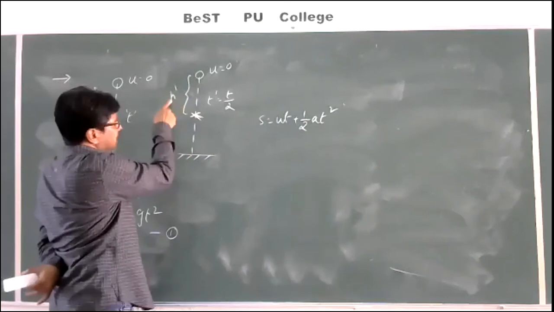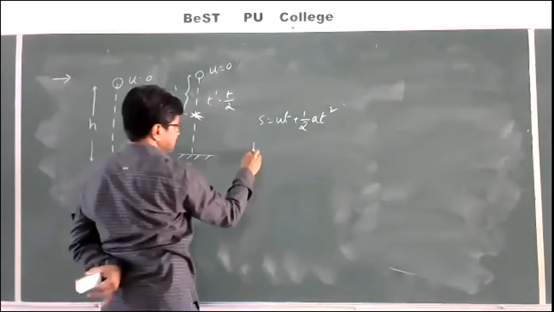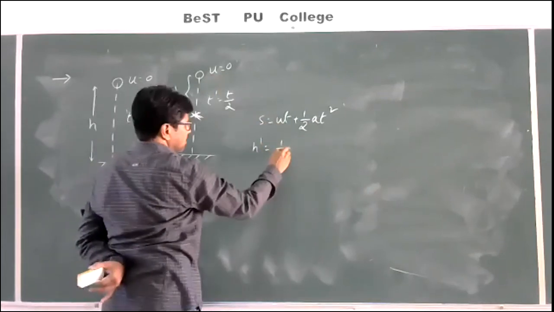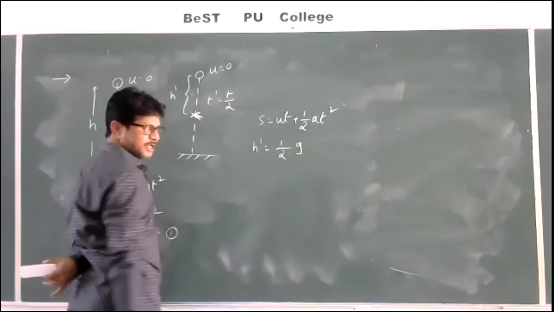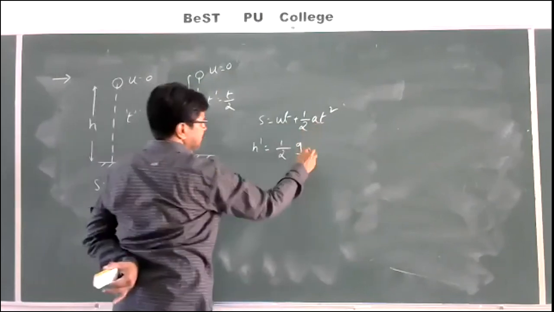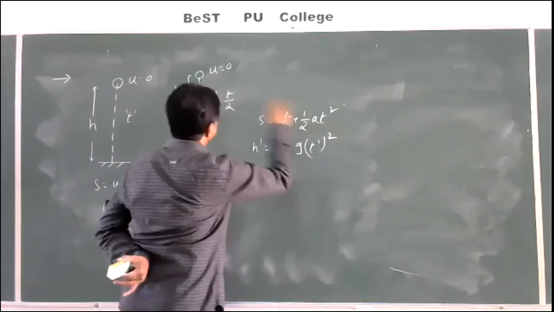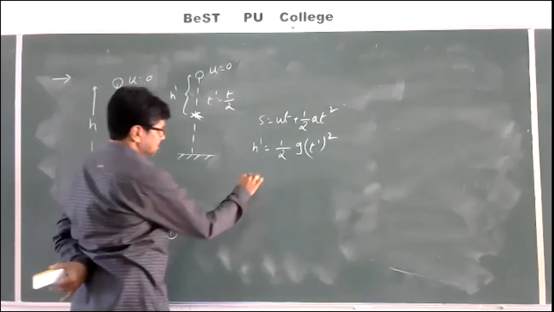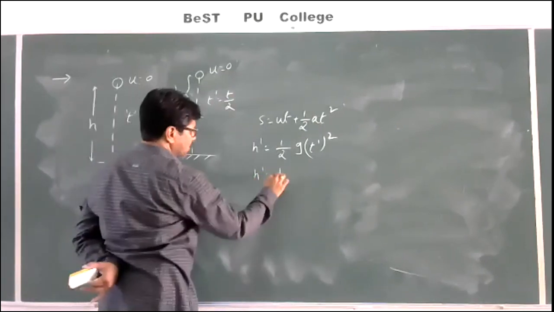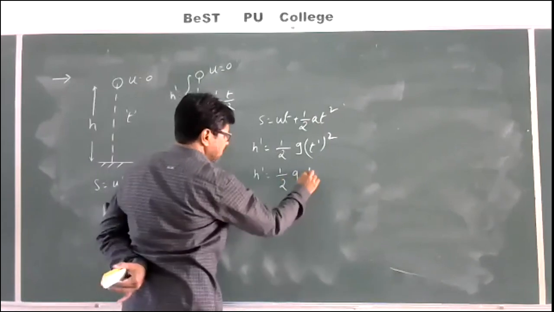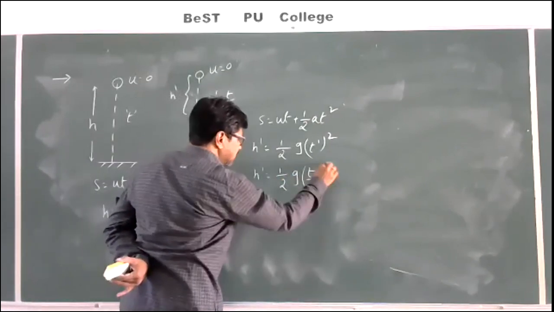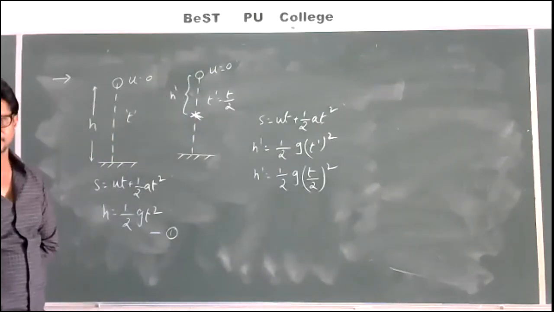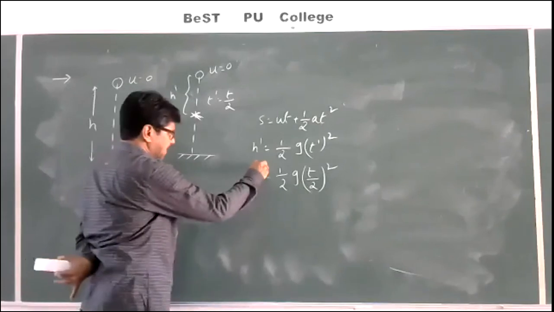Here s is h dash, u is 0, a is plus g, t is t dash, which is equal to t by 2. So h dash is equal to half g, t by 2 whole square. That is h dash value.